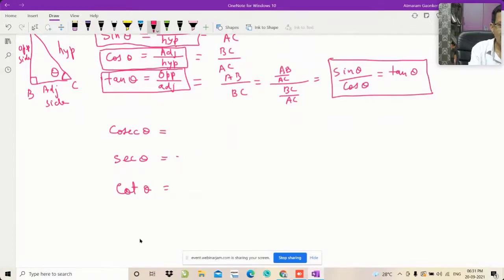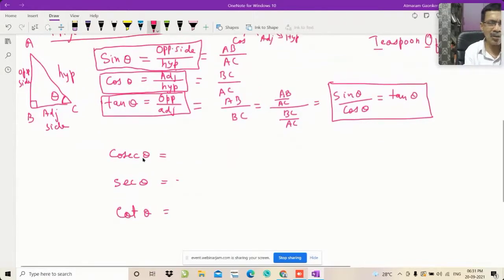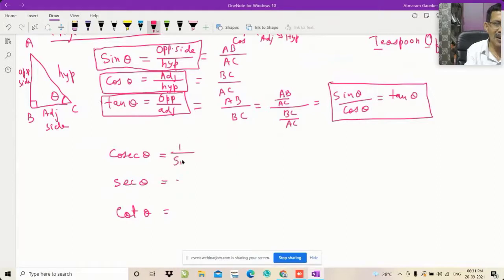These 3 more formulae you have to remember, and these are reciprocals of the earlier ones. Cosec theta is the reciprocal of sine theta, that is, cosec theta is equal to 1 upon sine theta. Sec theta is 1 upon cos theta. And cot theta is 1 upon tan theta.